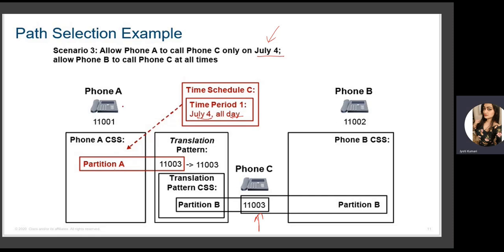So if the user is dialing 11003 and it is July 4th, it will be allowed. Otherwise, it will be denied.